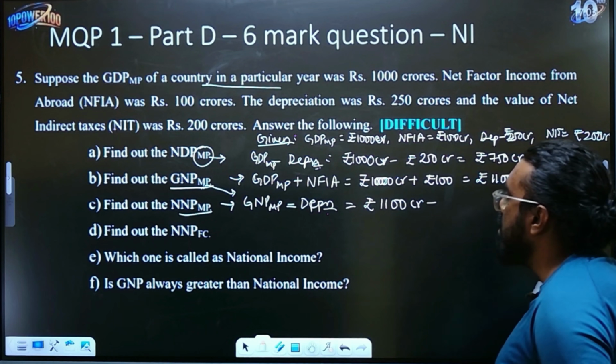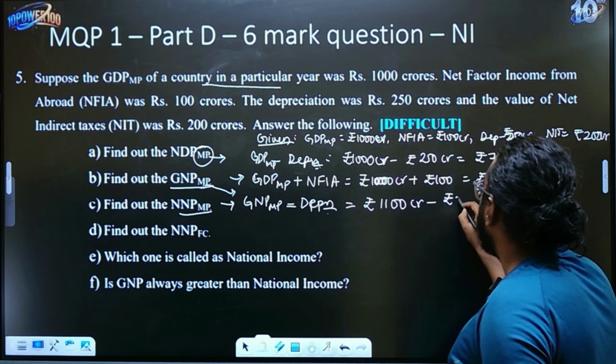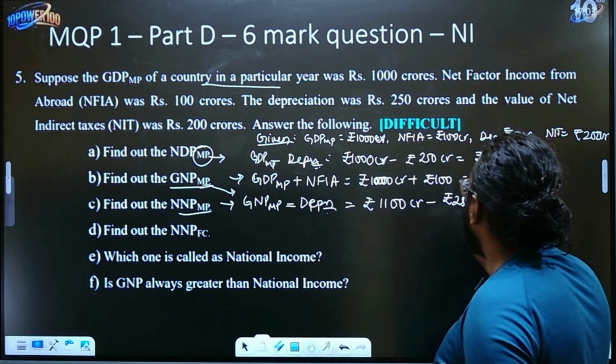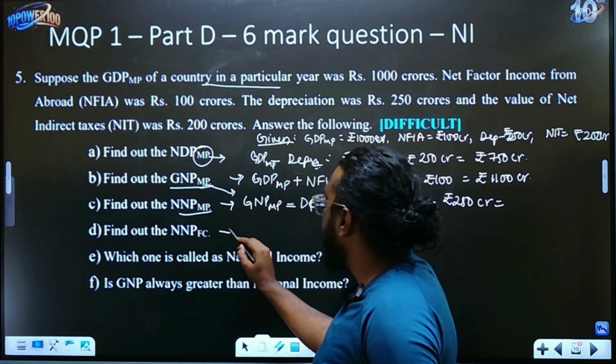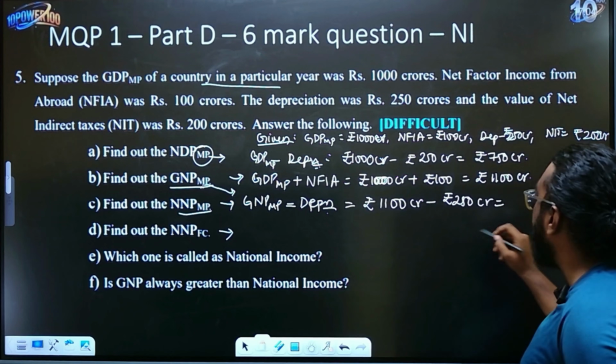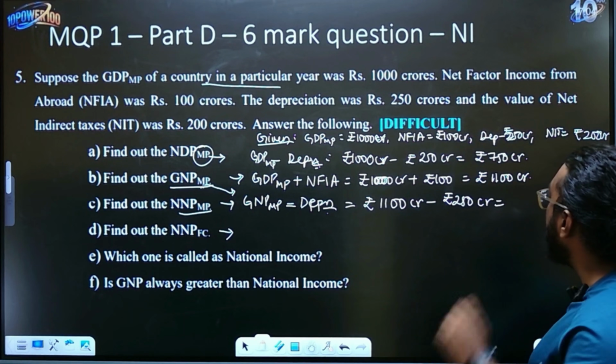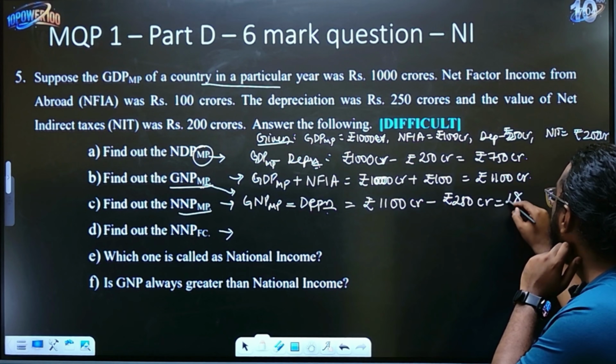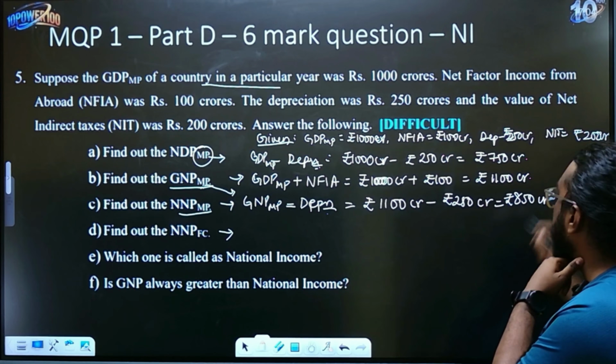Minus what is depreciation value? It is rupees 250 crores. You solve that, you will get your answer. Next, what is NNP FC? For this we need to find NNP MP, so let's calculate this. It will basically be 850 crores, that's all.